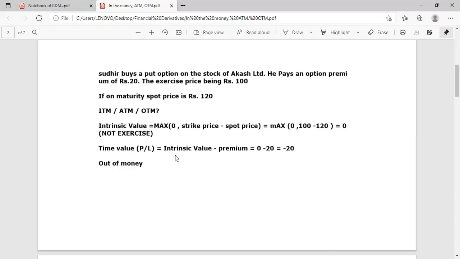So loss of buyer of put option is limited to premium paid. He will not get loss above premium. The only loss for the buyer of put option is the premium paid. And whenever you have negative answer in time value, this is out of the money.